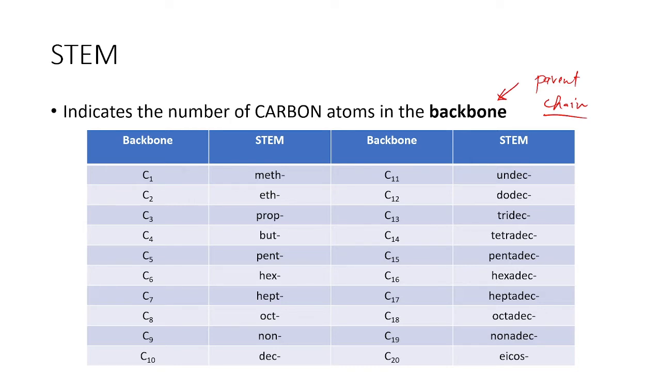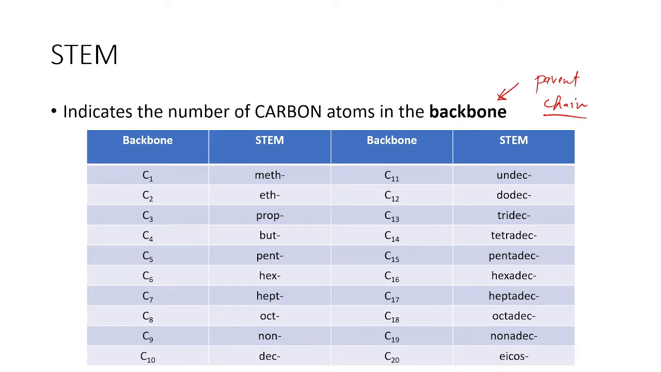But in any case, when we talk about the IUPAC system, we will be looking at the backbone. Again, backbone is the parent chain of our organic compound, and by parent chain, it is the longest chain or the longest continuous chain in our organic compound. So, for that backbone, if we have one carbon atom, that will be the stem of our organic compound, which is meth.